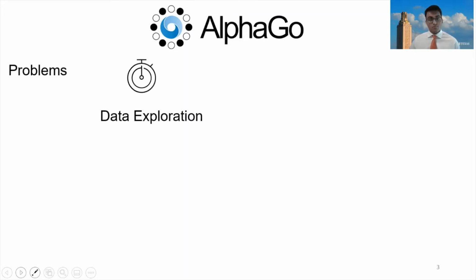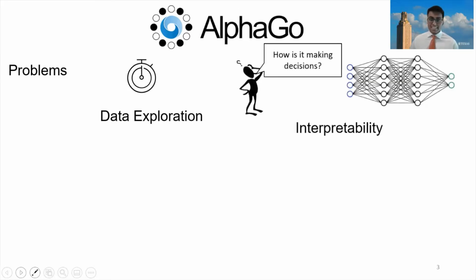Let's get started. In recent years, deep reinforcement learning has achieved human-level performance in a variety of tasks. For example, AlphaGo is a program that can play the game of Go better than the world's best human player. However, these systems come with their own problems. For one, the data exploration required takes an extensive amount of time, making these systems harder to train. And second, it's often hard to interpret how these systems are making decisions.